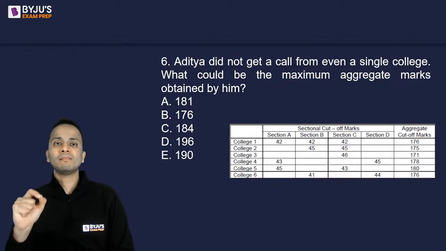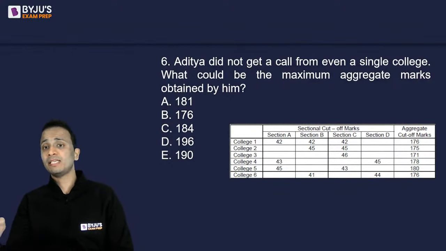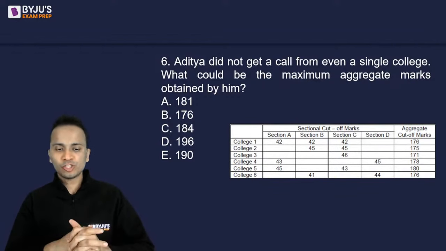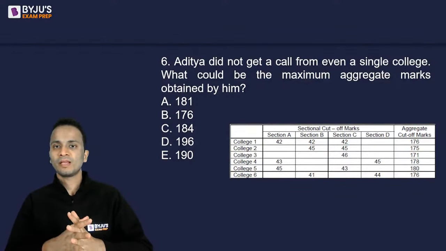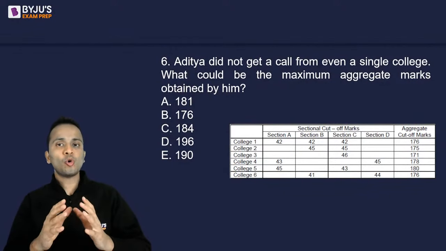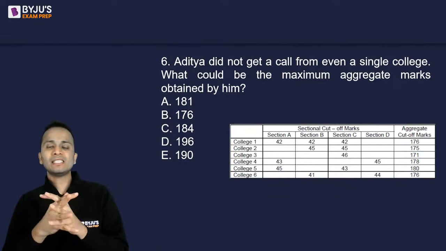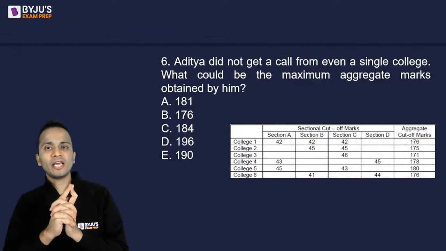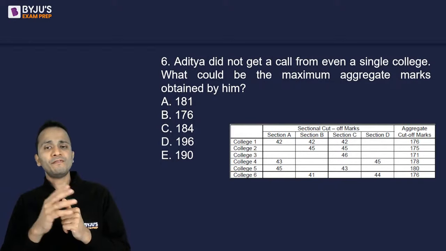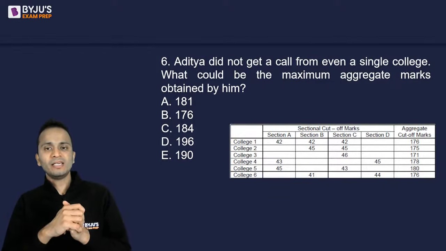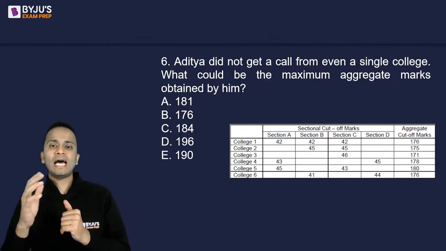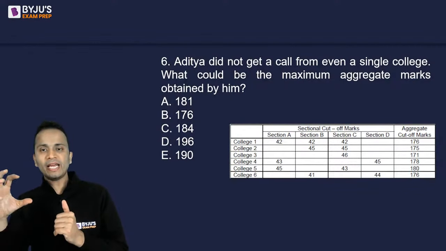Still, you have to maximize his score, his total aggregate score. So the hint for this is, make sure that he is not clearing the sectional cutoff. Keep his score maximum in every section. So as in section A, if he scores, let's say, 41 marks in section A, then he will not get a call from college 1, college 4 and college 5, right? So try out this particular technique.